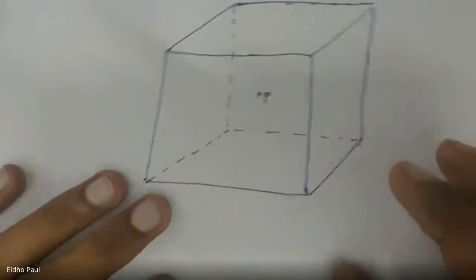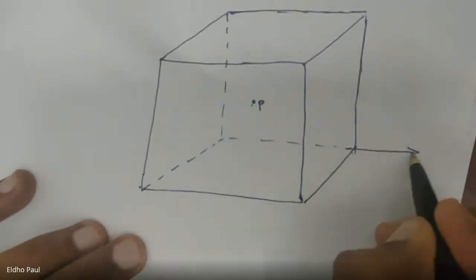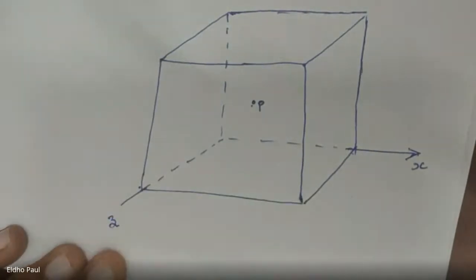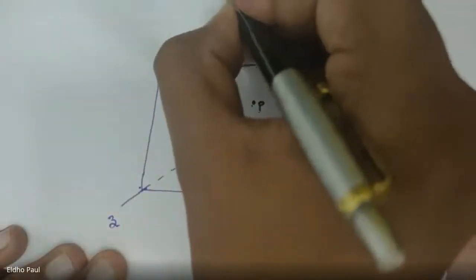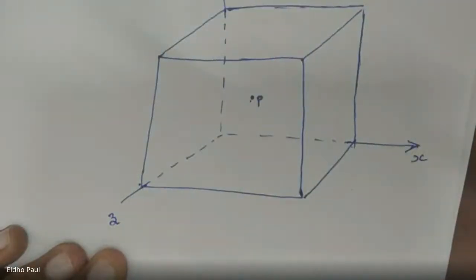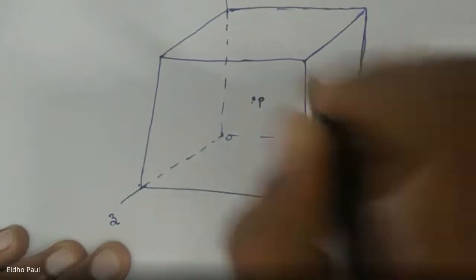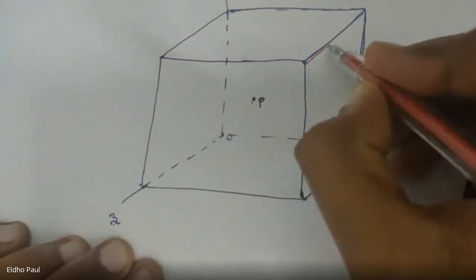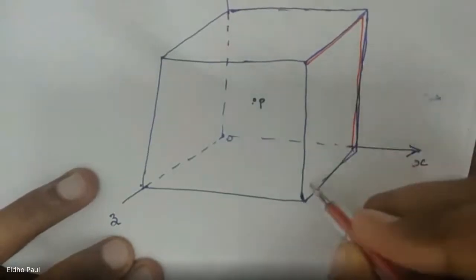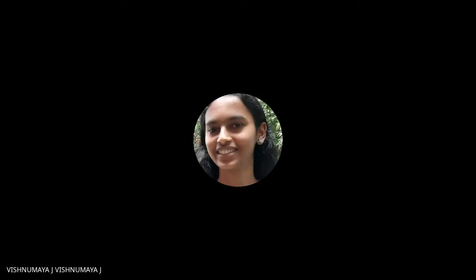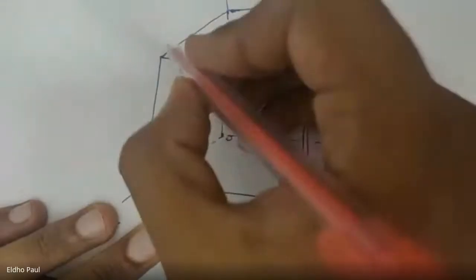Here, what is the name of this plane? If it is represented in a Cartesian coordinate system, that is x. This is z, and this one is y. And if this is y, then this is the central axis. And what is the name of this plane? This is the x plane. And what is the name of this plane?